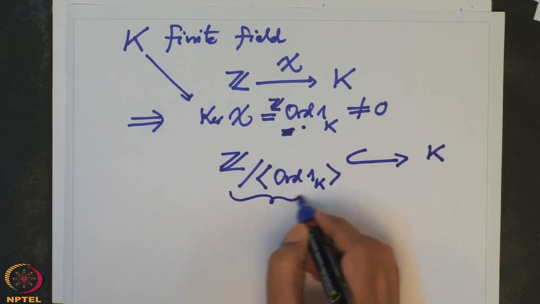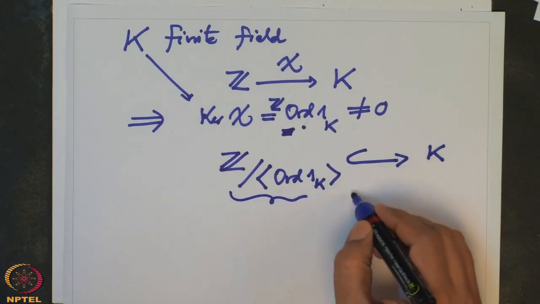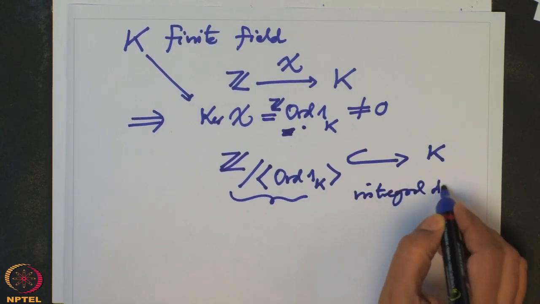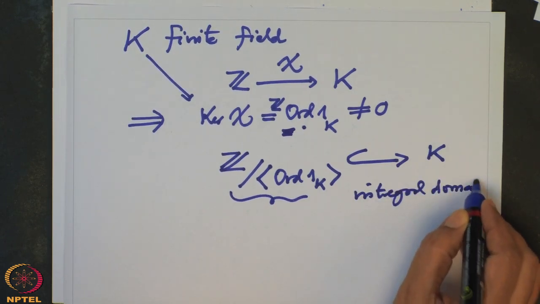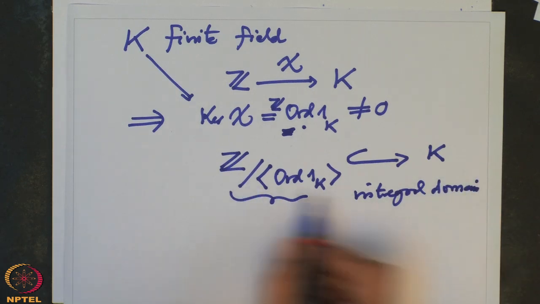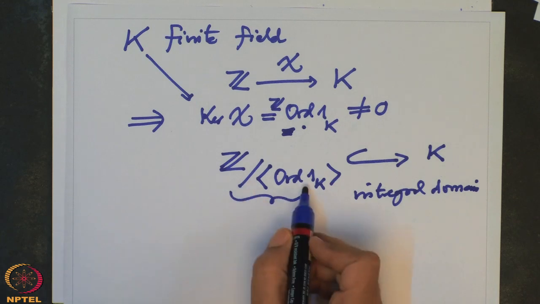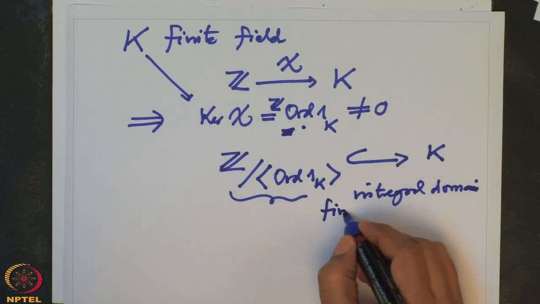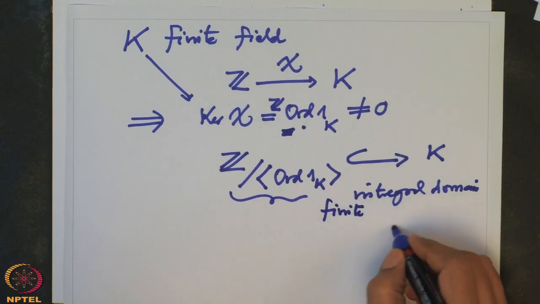So this is a subring of the field, which is therefore an integral domain. And it is finite, because n is non-zero. So this is a finite integral domain. Finite integral domains are fields.